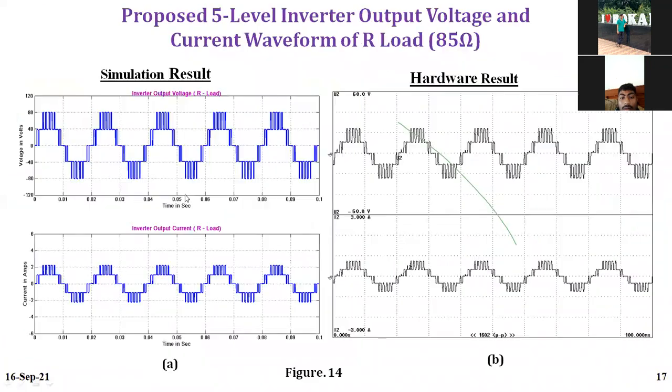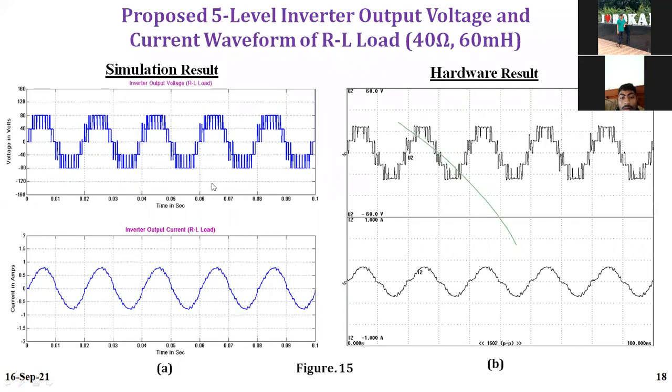This is the hardware result which I have taken in my research. This is the output voltage simulation. This is the hardware result. This is the output current simulation. This is the output current hardware. I have taken this from an R load. That's why the voltage and current are the same, because it's an R load. With an R load, my current is a sinusoidal waveform. As you know, L stores energy, so the current rises gradually, so obviously my current will be sinusoidal. So this is the R load result.